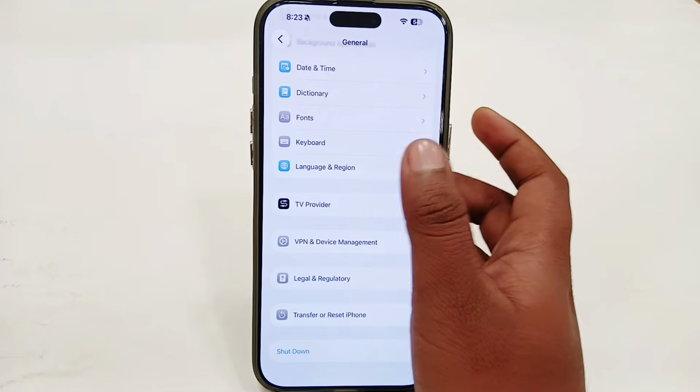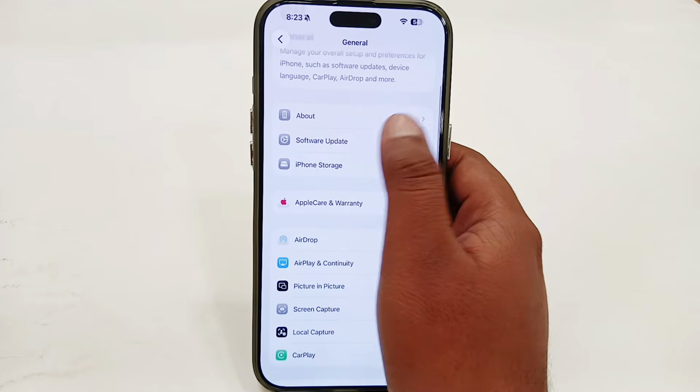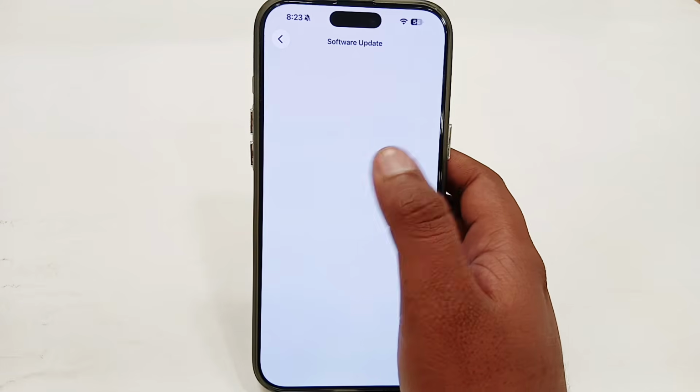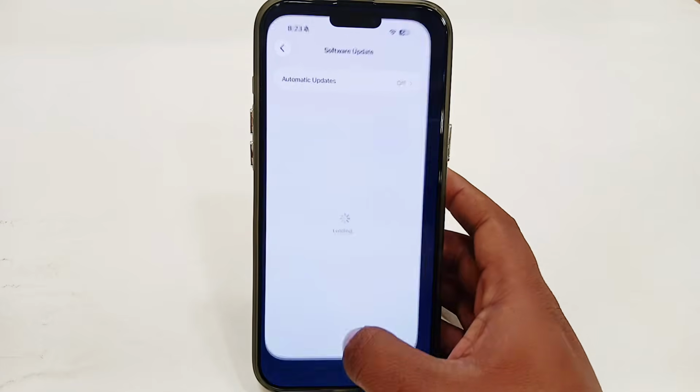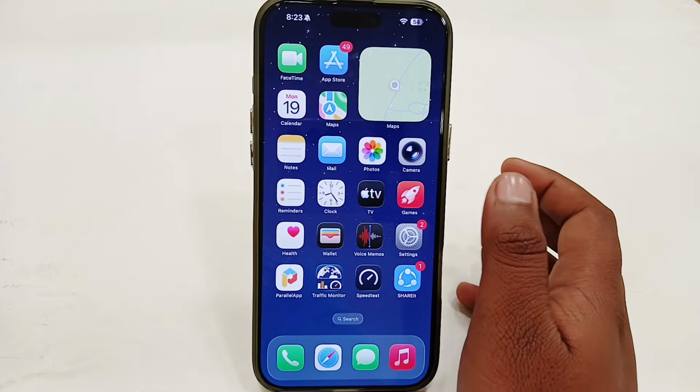After selecting a region, just simply go back and go to Software Update. You just have to try to update your software, and once you update your software, go back and try to make a force restart with your iPhone.